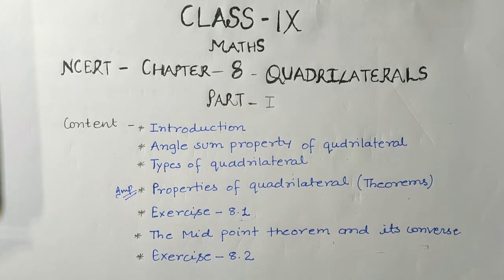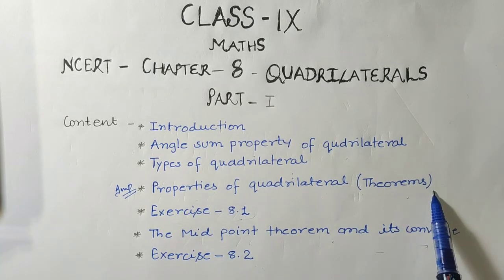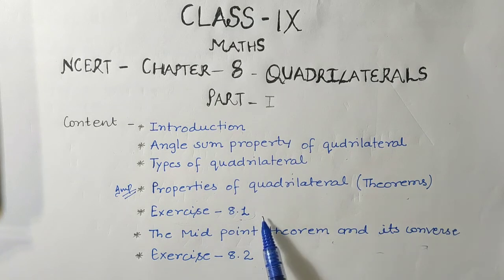Means if there is a parallelogram, then what are the properties of a parallelogram, what are the properties of a rhombus, like this we'll study, okay.